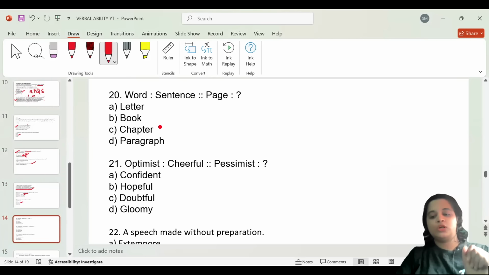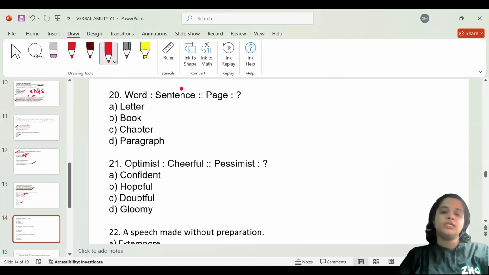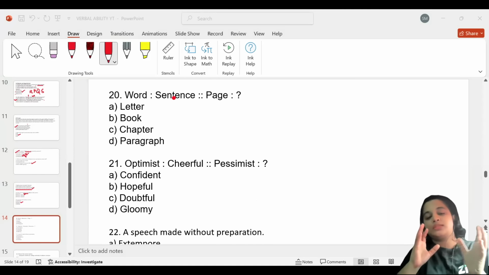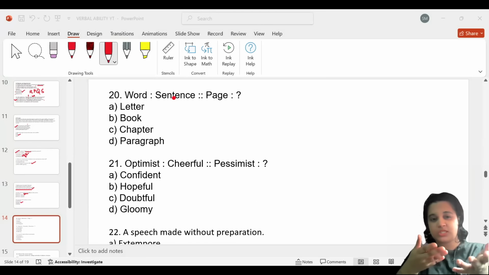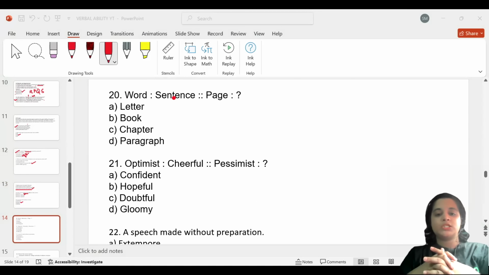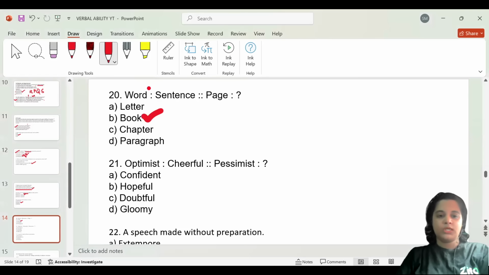Now we have analogies with us. A word is to a sentence, so as a passage is to blank. Okay. If a word makes a sentence, try to understand the proper relationship between the first half of the sentence, so that the second half of the sentence becomes easier to identify. Now they're saying that a word makes a sentence. So what does a page make? What do you call a number of pages? A book. So a page makes a book. Word is to sentence, so as page is to book.